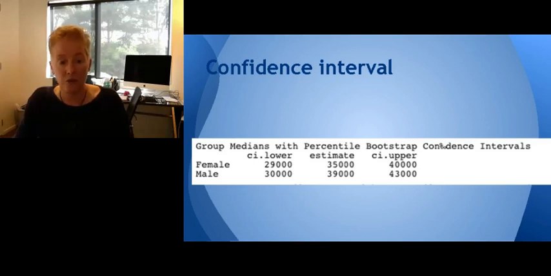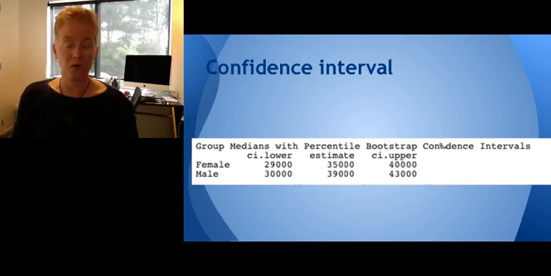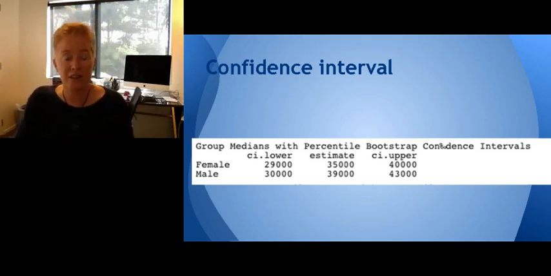Whereas for the males, their confidence interval is somewhere between 30,000 and 39,000, and we expect that their median in the population will fall somewhere around 43,000. But at least we're 95% confident that their medians are going to fall somewhere in this ballpark back in the population, that we're 95% confident that that range will include the population median.